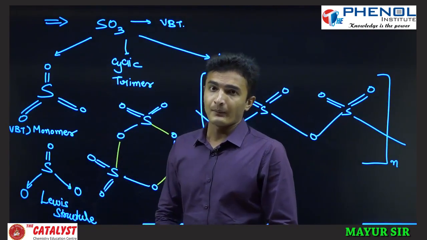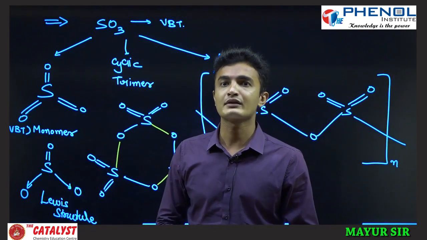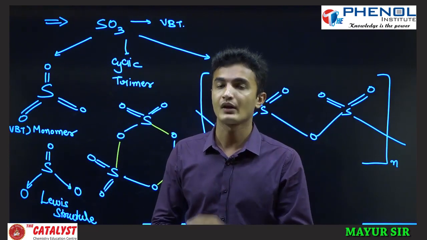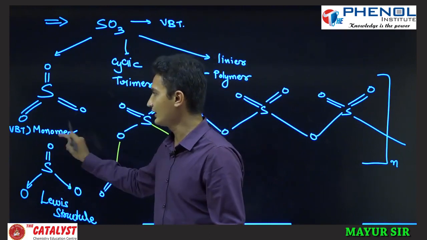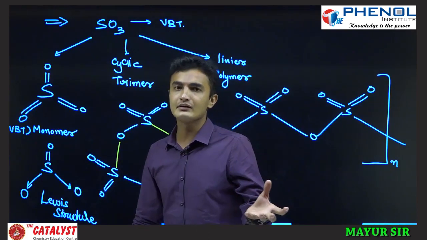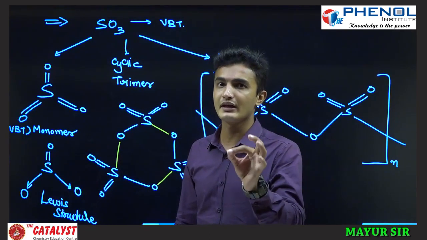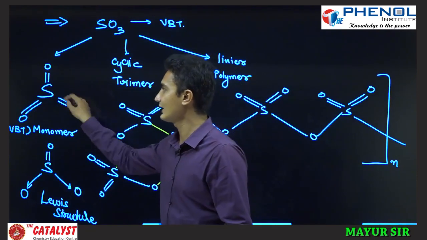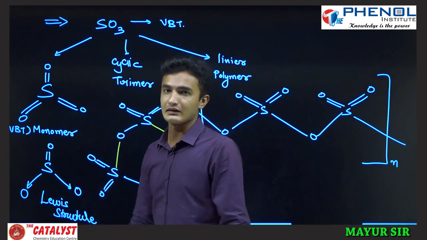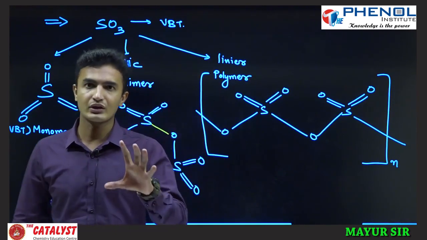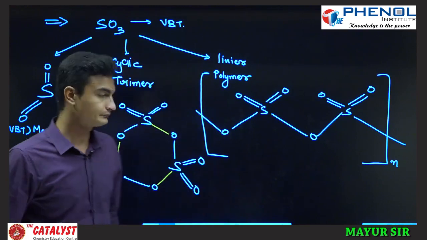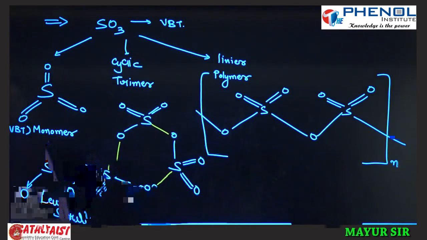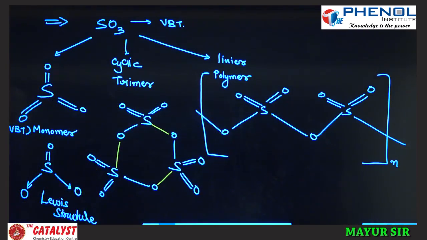What is the difference between these two structures? In the Lewis structure, the octet is always completed. Here in VBT it doesn't concern itself with the octet; it just shows the actual structure, how the bonds are getting formed and how those valencies are satisfied. So both structures are true but with different concepts. This one is SO3.